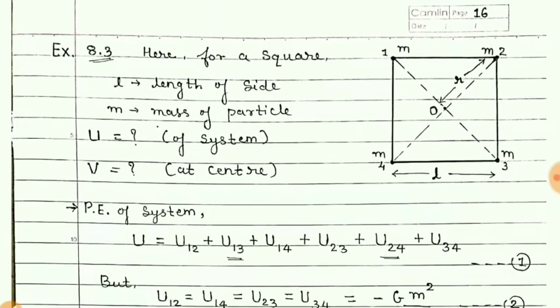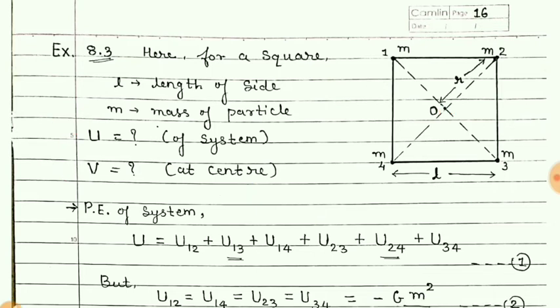Now for this system of 4 particles, we want to find the potential energy U, as well as we want to find the potential at the center.